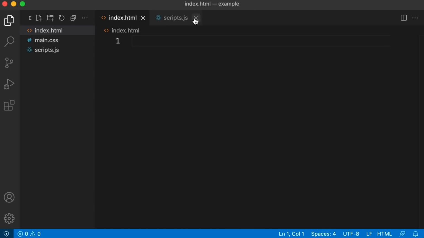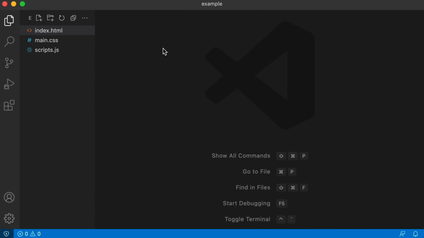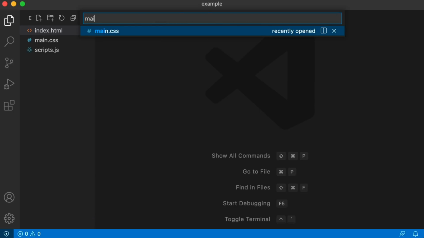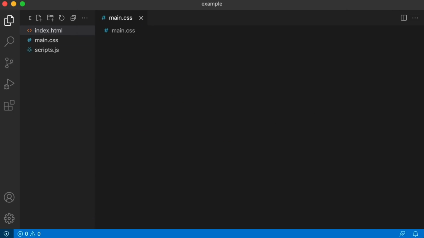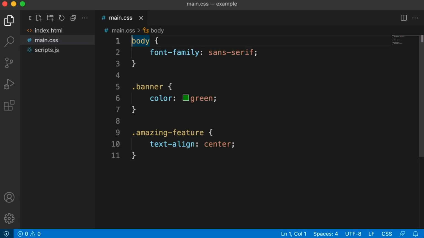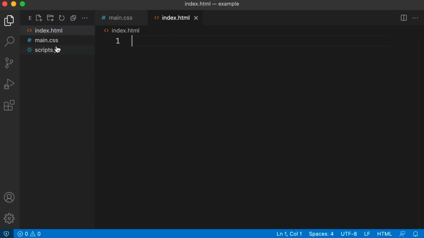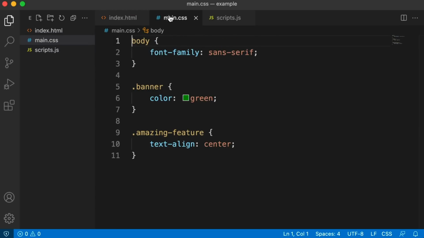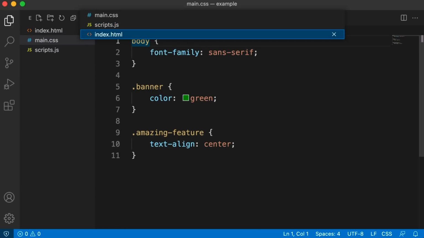What if you didn't already have all of your files opened and you wanted to jump into a file based on its name? Well, you can just press Command P, or on Windows, Control P, just search for the name. So if I start to search for main.css, press Enter, cool. Let me get all 3 files opened up again, because I want to draw a comparison to your web browser. So in a web browser, if you want to jump between really quick all of your tabs, you can press Control Tab. Well, you can do that in VS Code.